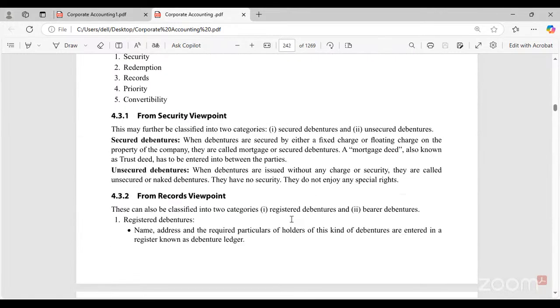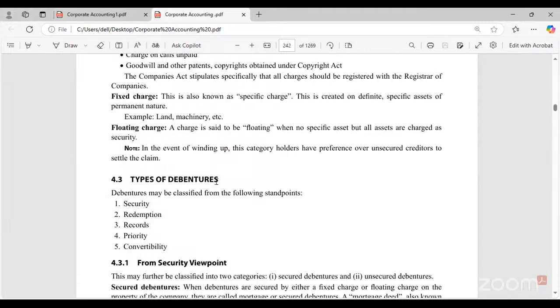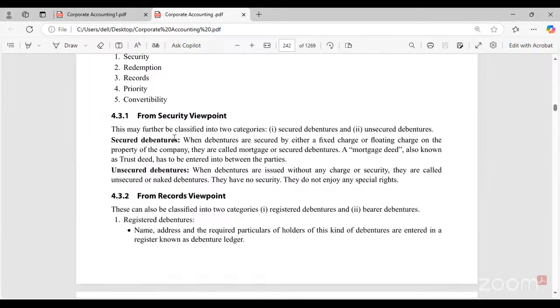Then we have types of debentures. Types of debentures we can study from different perspectives based on the security, redemption, records, priority, and convertibility. Now, first we will see from the security viewpoint. From the security viewpoint, there are two categories of debentures. One is secured debentures and the other one is unsecured debentures.